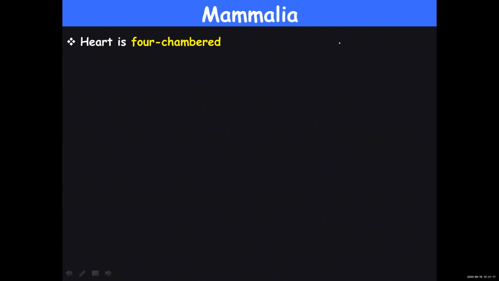Okay. Next, about their heart, as I told you, just like aves, mammals are also provided with a four-chambered heart, two auricles and two ventricles, so two atria and two ventricles, and they are warm-blooded or homeothermous.